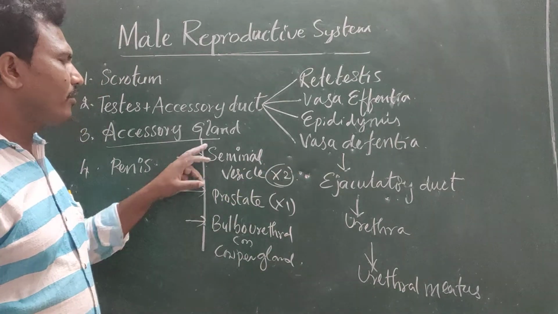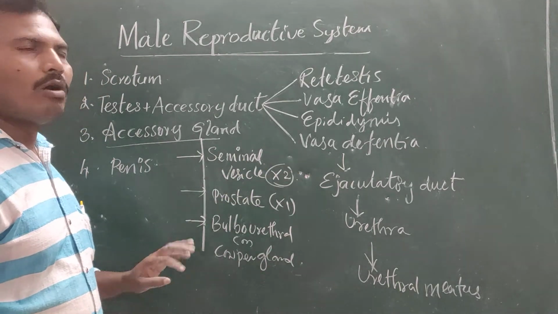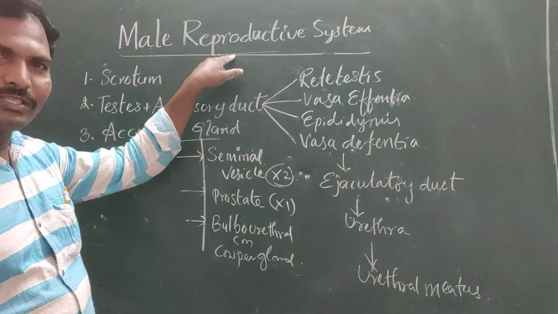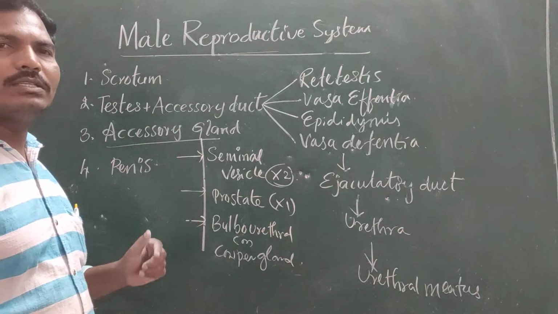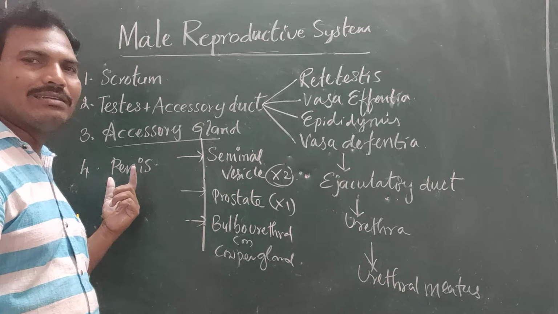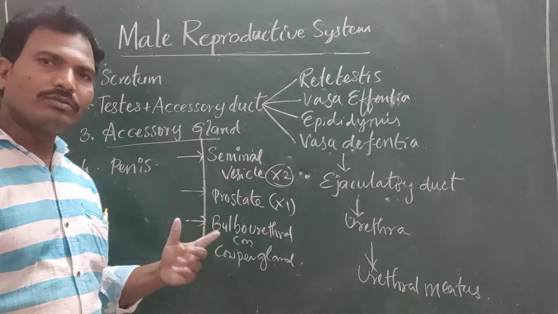These are the different types of glands present in the male reproductive system. Then the penis is the copulatory organ in the male reproductive system.